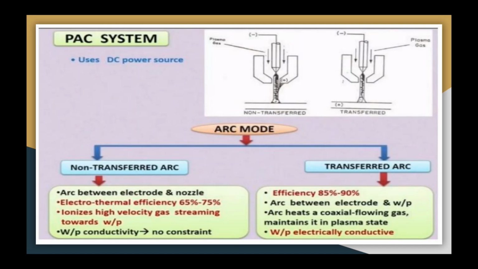The plasma jet is constricted by the flowing gas, which acts as a cooling agent sandwiched between the nozzle wall and the plasma jet. In a plasma arc system, the material may be removed either by melting, or by melting and vaporization both. In either case, the material in molten or vaporized state is blown off from the machining zone by the high velocity plasma jet.